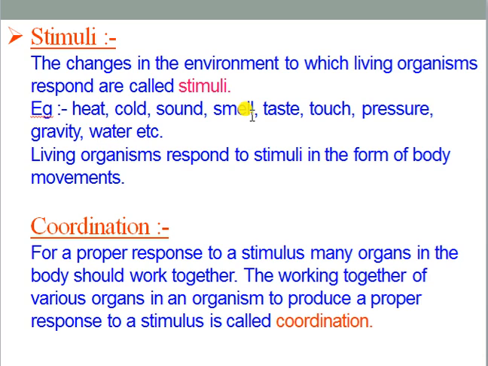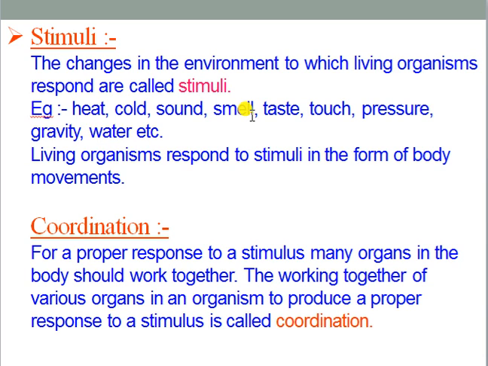That collaboration, that interrelationship between the organs, is scientifically known as coordination. Coordination is a working-together process between the various organs in an organism to produce a proper response against any kind of stimuli.